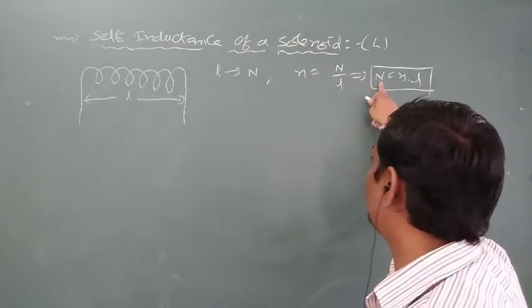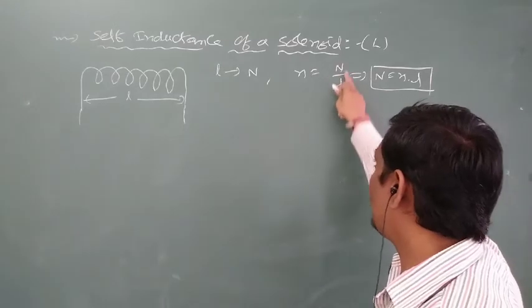Capital N means total number of turns, small n means number of turns per unit length.